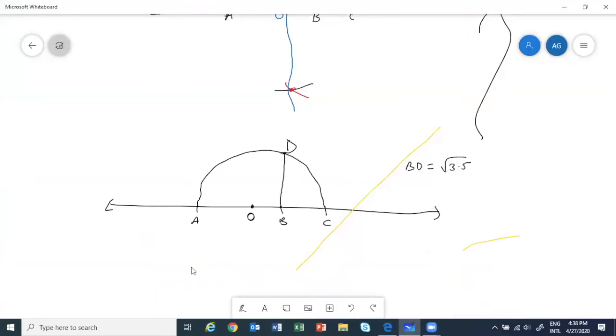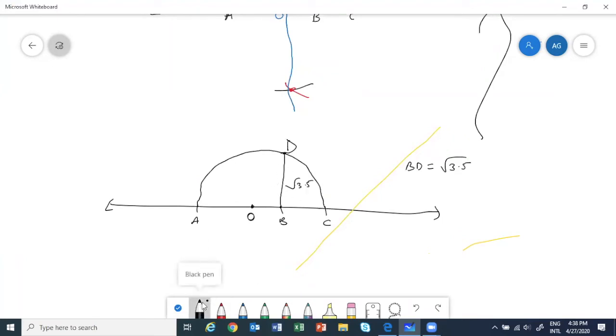Now you will ask, ma'am, BD is root 3.5, no? Then where is, how are we doing? We are saying we are representing on the real number line. We were supposed to represent on the real number line. But where is the actual real number line and how are we representing? So the work is not yet done. I will show you why it is root 3.5 later. We can prove it. But did you understand the procedure?